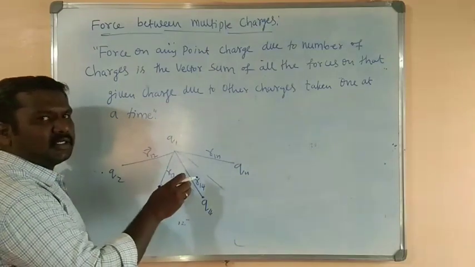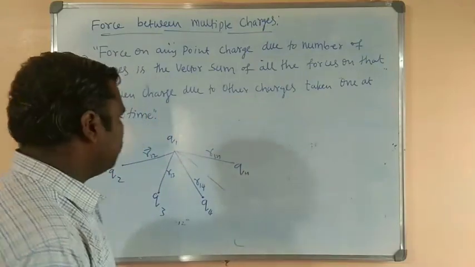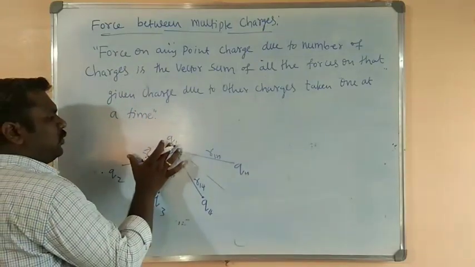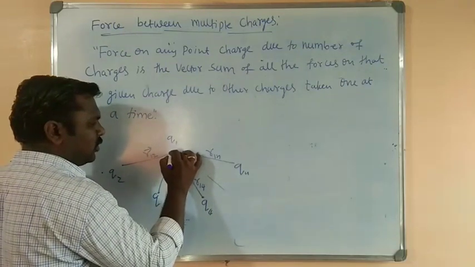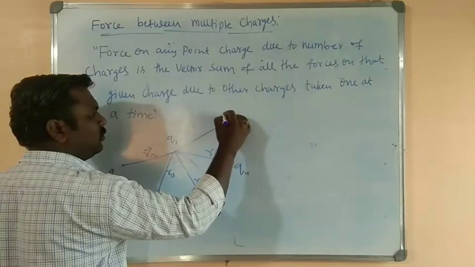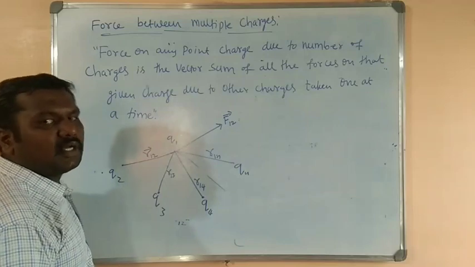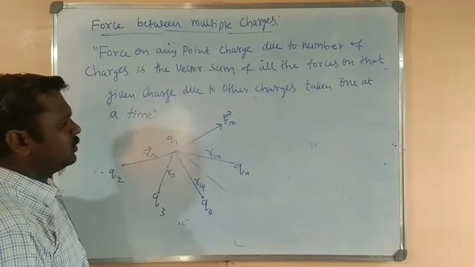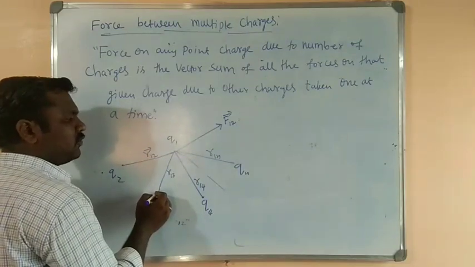All the charges are exerting some force on the first charge. The force of interaction between the first and second charge will act along the line joining the two charges. So this could be the direction of F12, where F12 stands for force on the first charge due to the second charge. In the same way, the first charge is experiencing force because of the third charge.